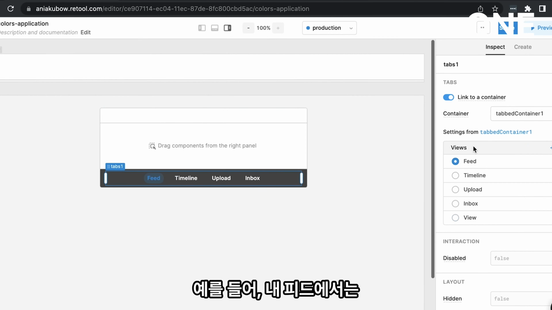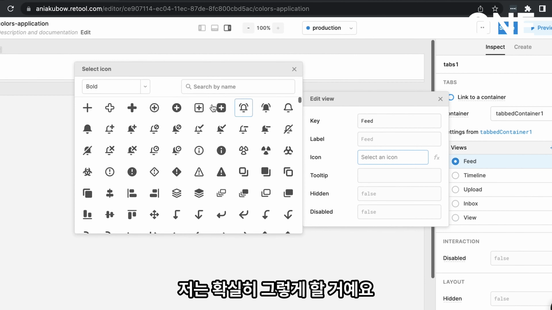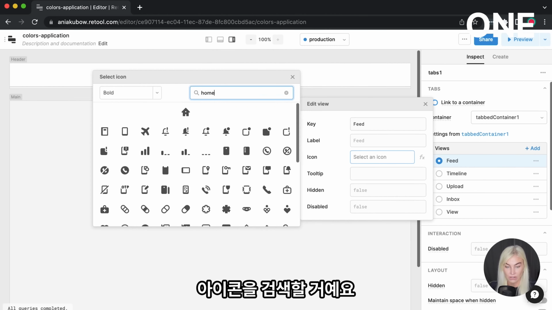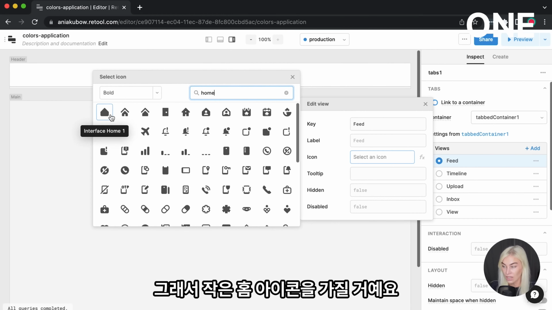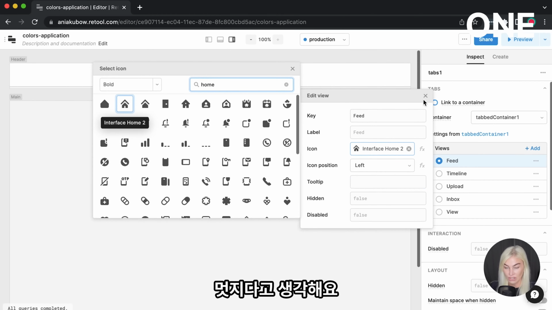So for example, on my feed, I can actually choose to have an icon, which I am definitely going to do. I'm going to search for the icon. So I'm going to have a little home icon. Perhaps let's go ahead and choose this one. I think it's quite cool, and position it to the left.